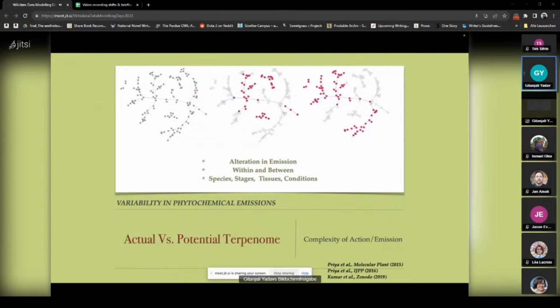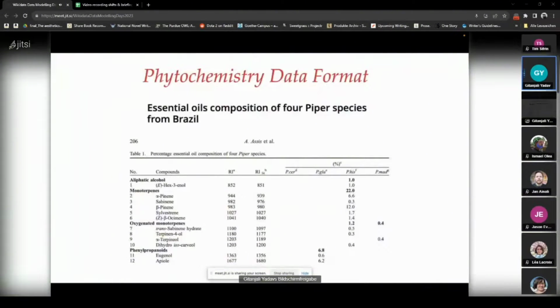Plants are constantly altering their emissions based on the species, the stage, the location of that species, many tissues, other conditions, and a large number of variables are there. Most of this data is published in papers, so we require published papers to extract this data from. And this is just a simple example of one pepper species from Brazil, where all of these different chemicals are being emitted in the oil of the pepper species.